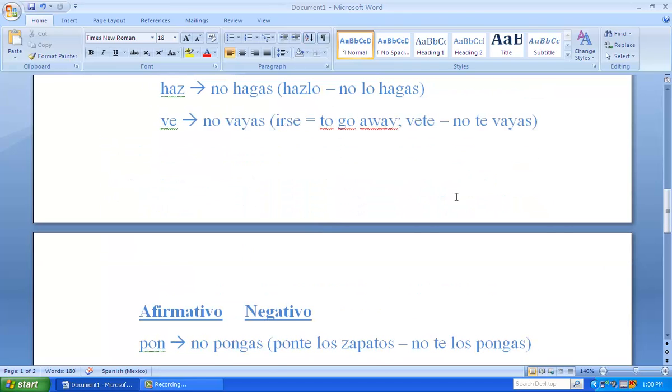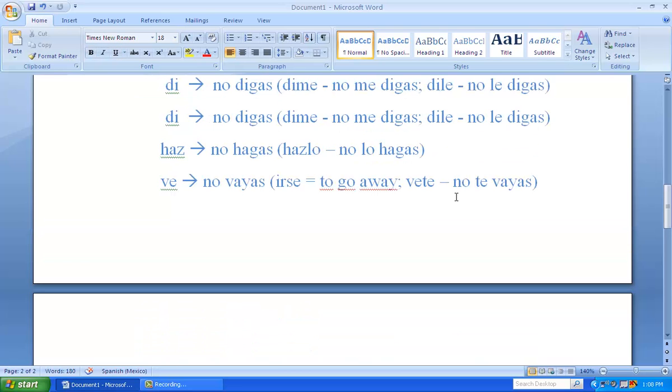So, using the verb decir, we have di. Di, no digas. Say, don't say, or tell, don't tell. Digas is the subjunctive form, because the yo form is digo, subjunctive is digas. So if you're saying tell me, it's dime, and don't tell me, it's no me digas.